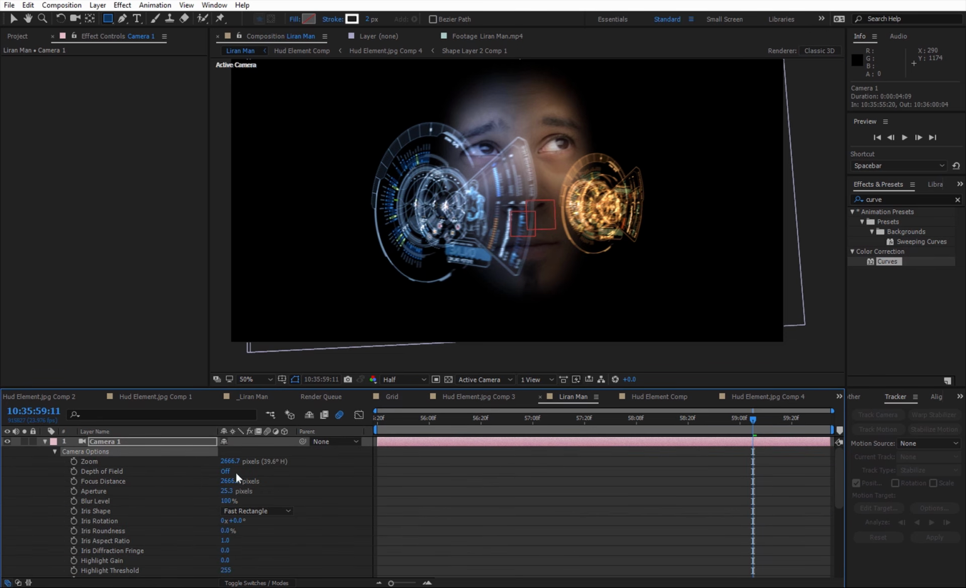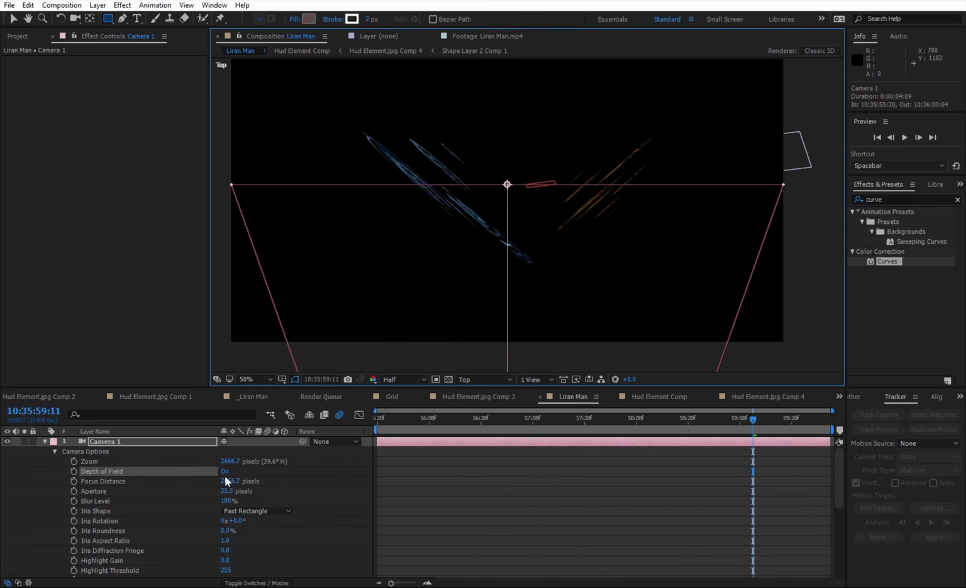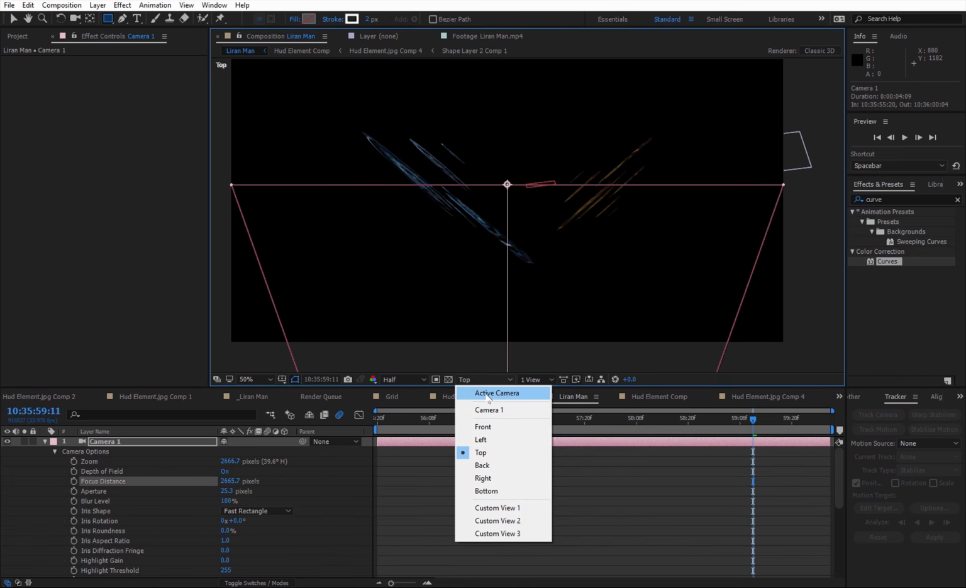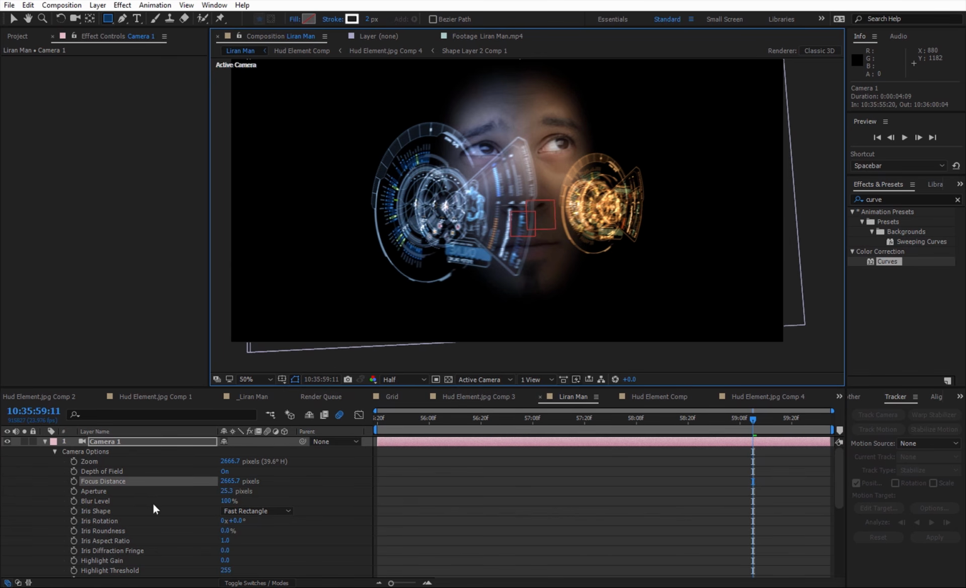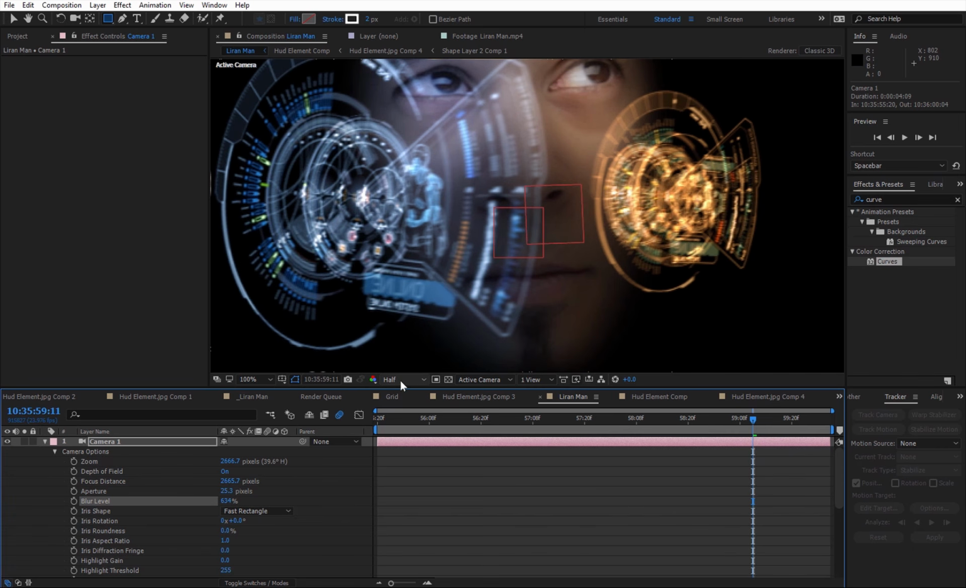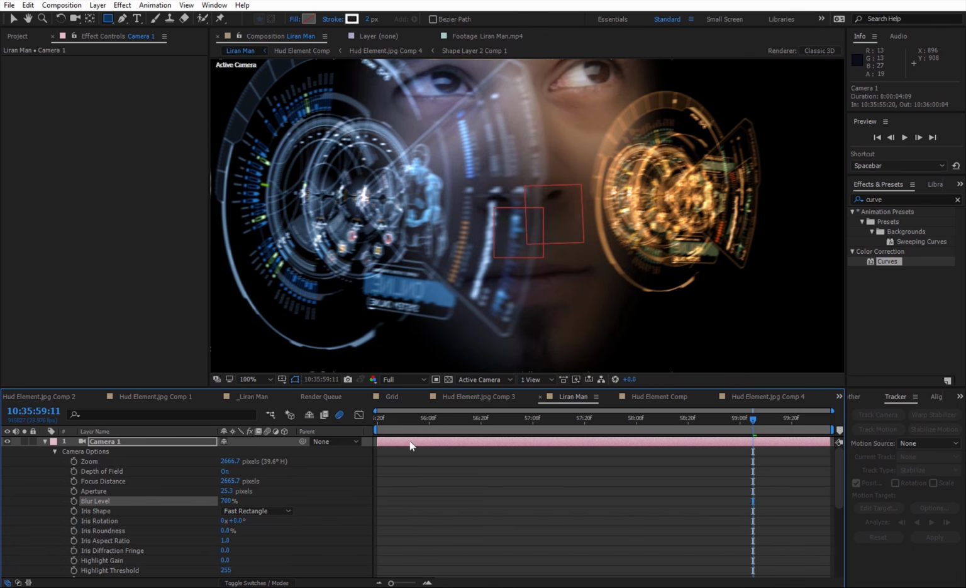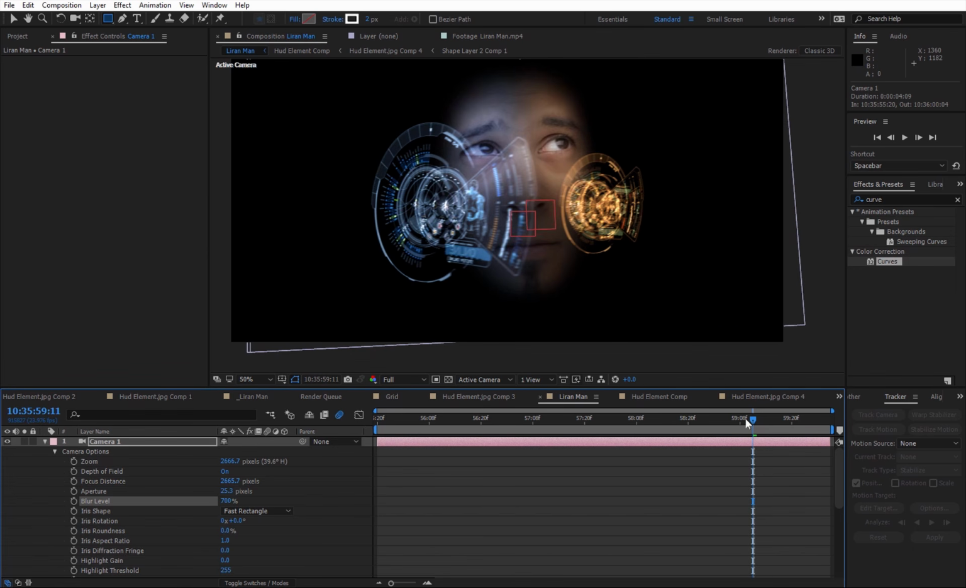So I'm gonna press AA, and I'm gonna check on the depth of field, and I'm gonna go to the top view and make sure that the focus distance is right where I want it to be. So now I'm gonna go to the active camera, and I'm gonna take the blur level up until I see something cool happening. Well, I don't want to overdo it, but 700 is gonna be cool enough.